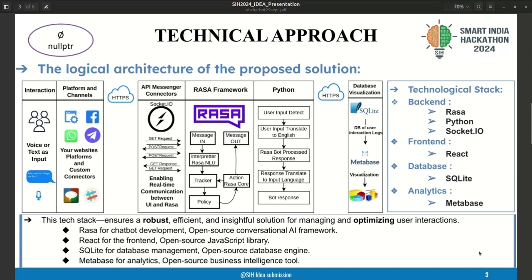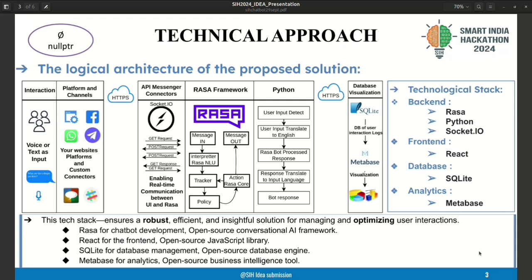Here the input can be voice or text, and the platforms where the interaction takes place are your own website, Facebook, WhatsApp, Telegram, Slack and Google, and custom connectors we can use wherever we want. We can integrate using APIs. And Socket.IO is like a WebSocket where requests and posts take place, so that we can connect the server with the front end in real time.